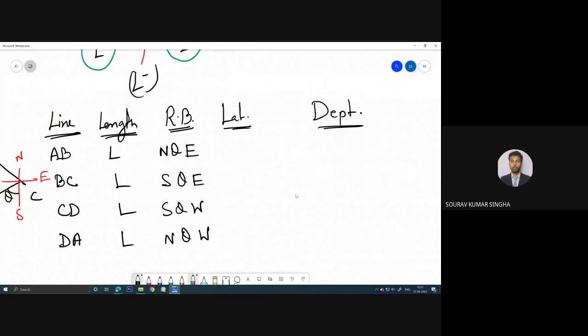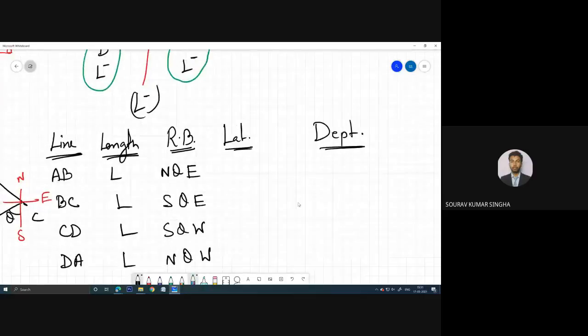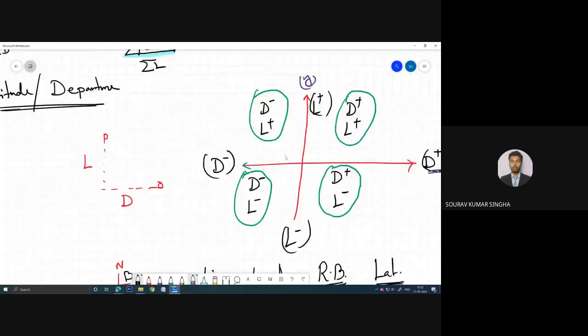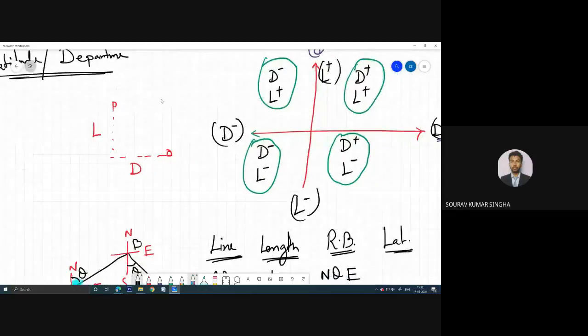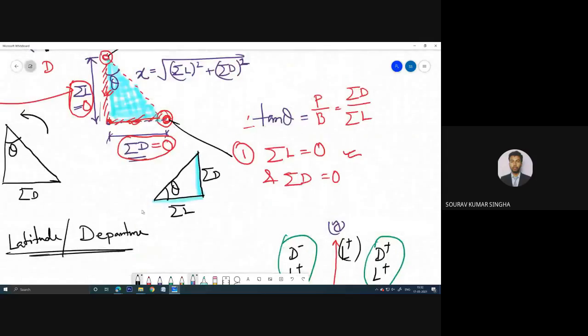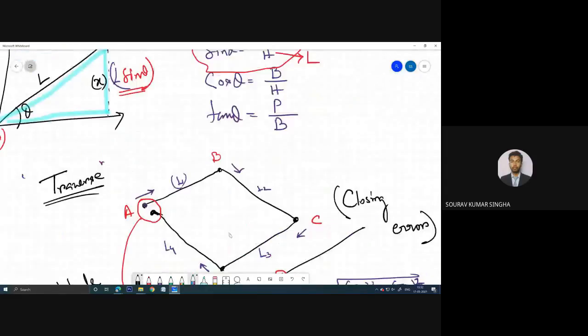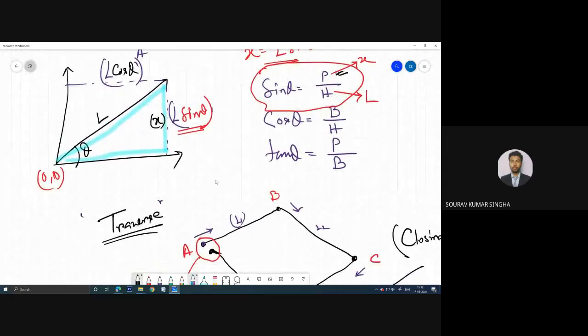Now the question is about the latitude and departure. In the previous drawing I have already told you the value of the latitude and the value of the departure. This one. You can see this particular height is represented by L sin theta.